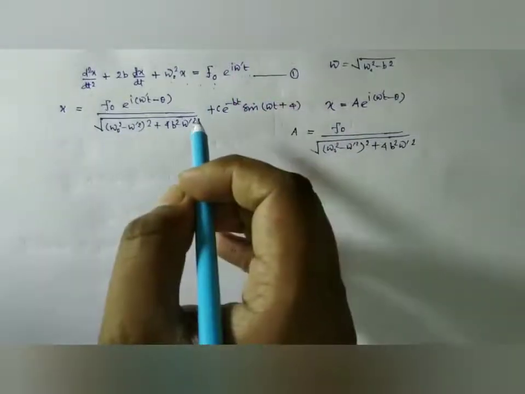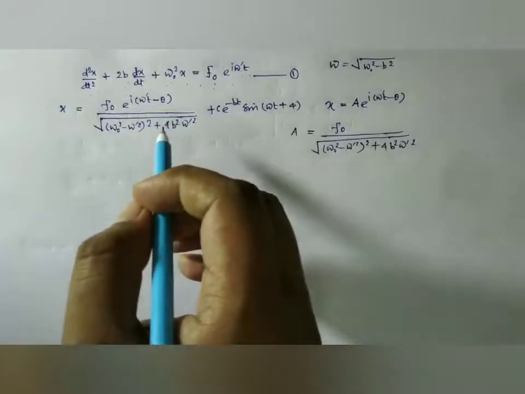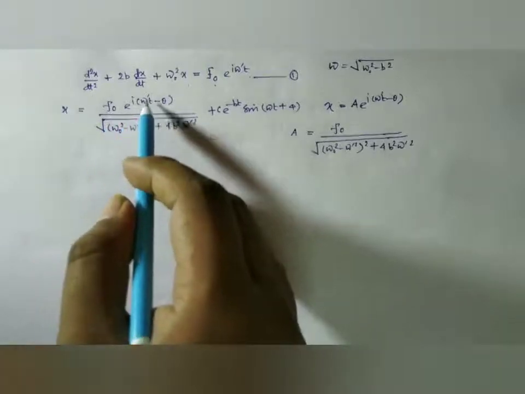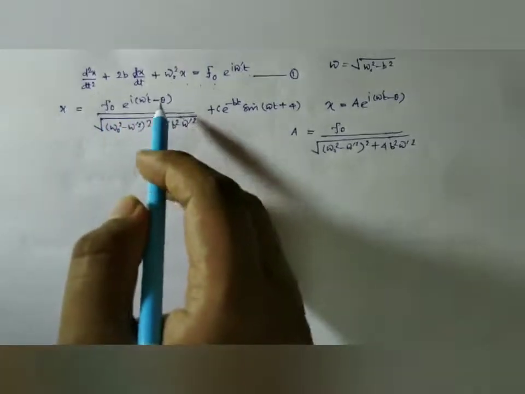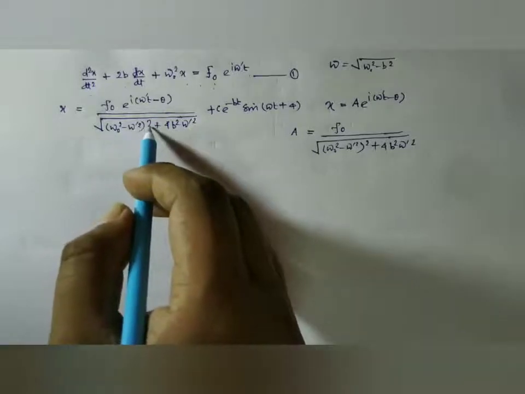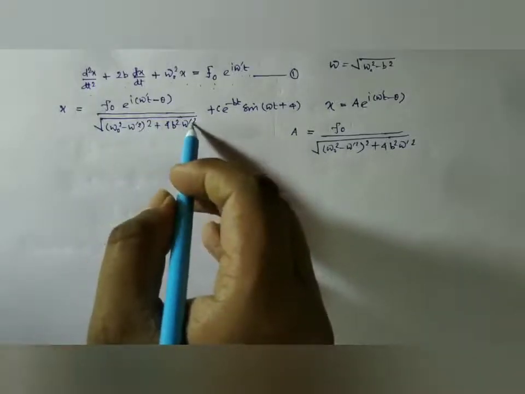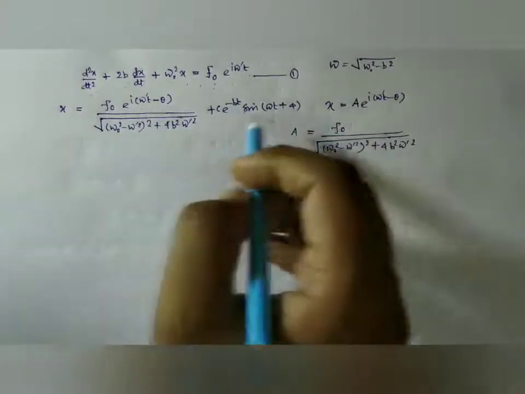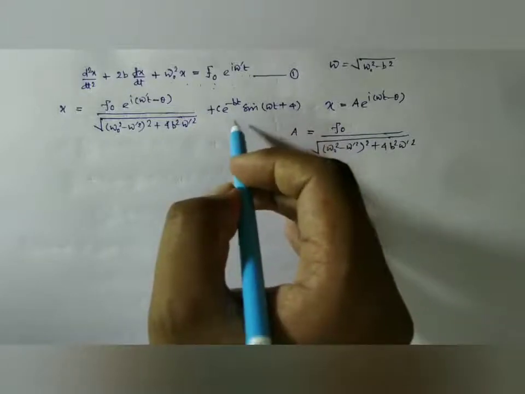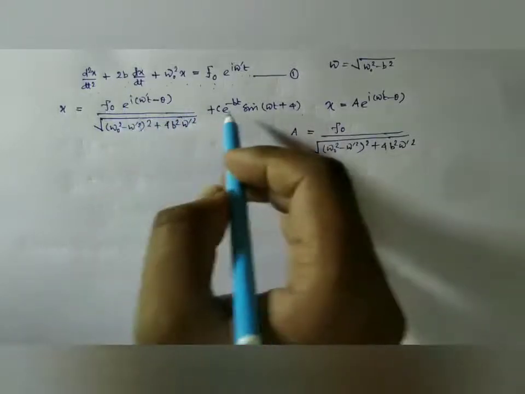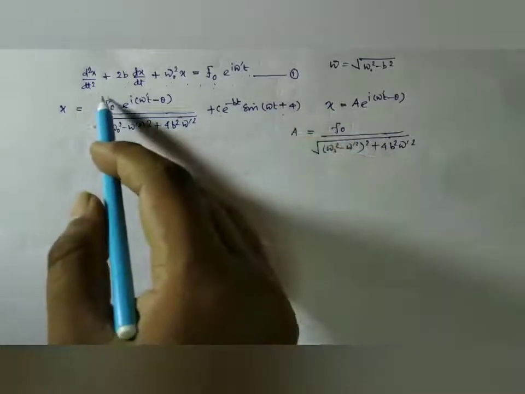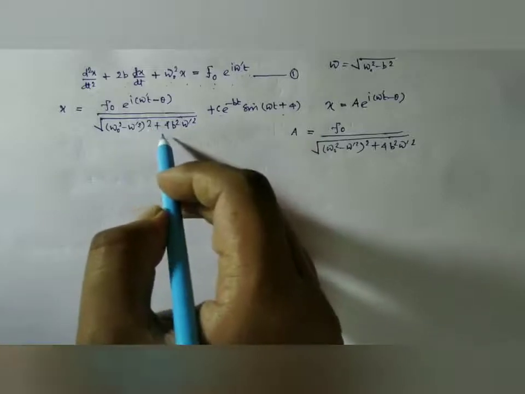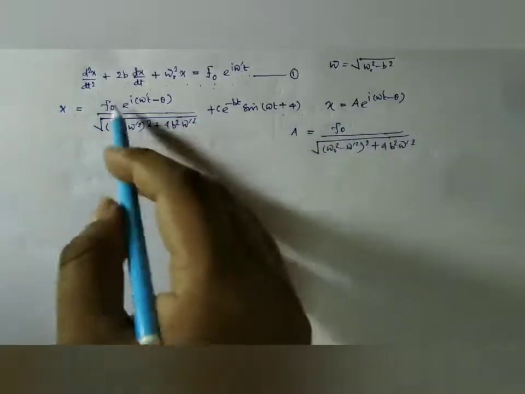By solving for the particular integral and the complementary function, we obtained the solution: x = F₀ e^(i(ω't − θ)) / √((ω₀² − ω'²)² + 4b²ω'²) + C e^(−bt) sin(ωt + φ). As we have seen, the second term has a negative exponent of time, so with the course of time the first term dominates and we can neglect the second term. Here F₀ divided by this root term is the amplitude of the motion.